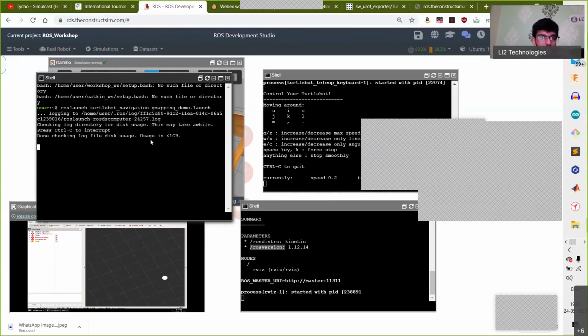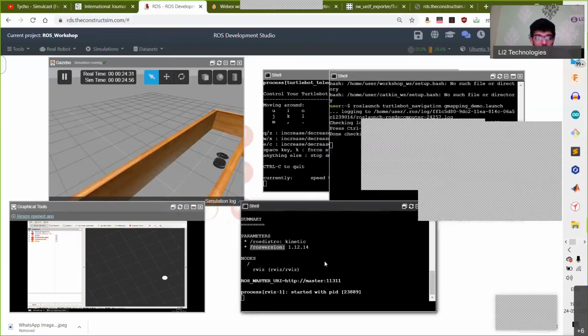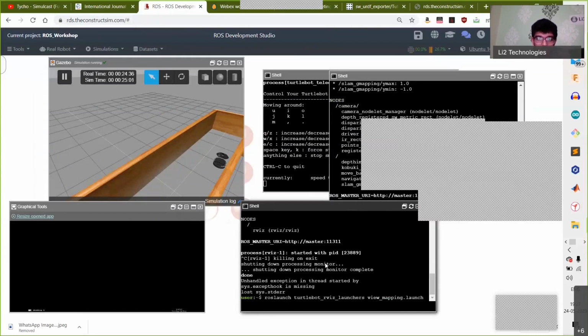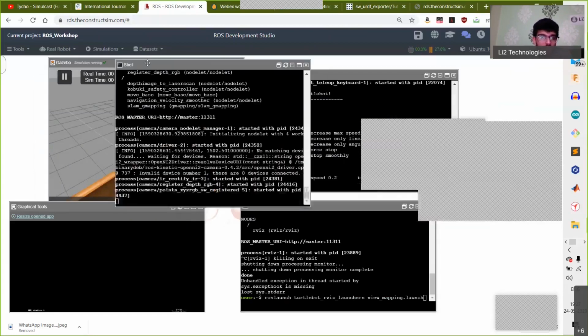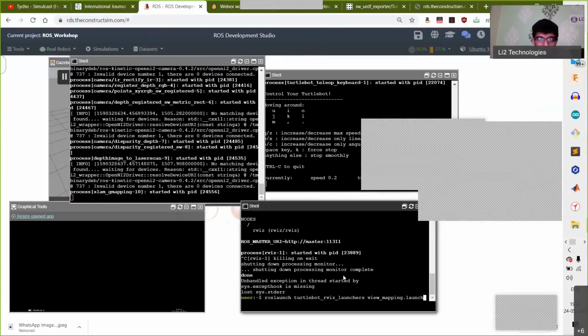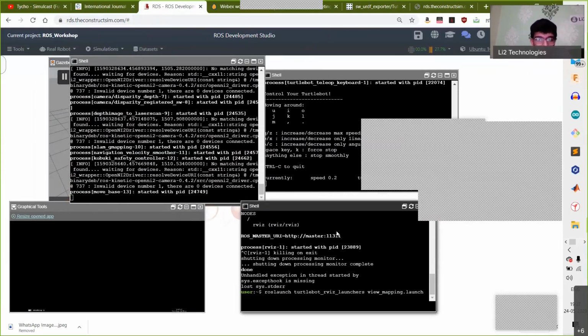It will start communicating with your Gazebo instance, and then rerun the rviz command. So hopefully you should not have any errors while you're running this. So this is good, and then we can start with view_mapping.launch.